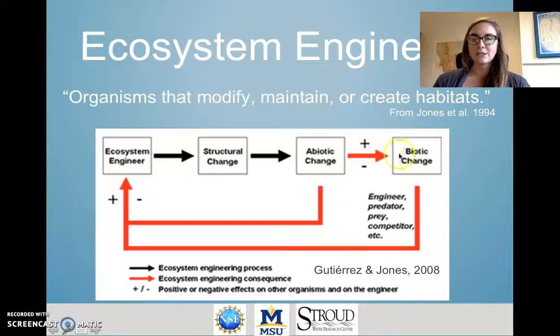That biotic change then feeds back to influence the ecosystem engineer itself, and that can happen through a variety of mechanisms. A couple of those are listed here, including predation and competition.